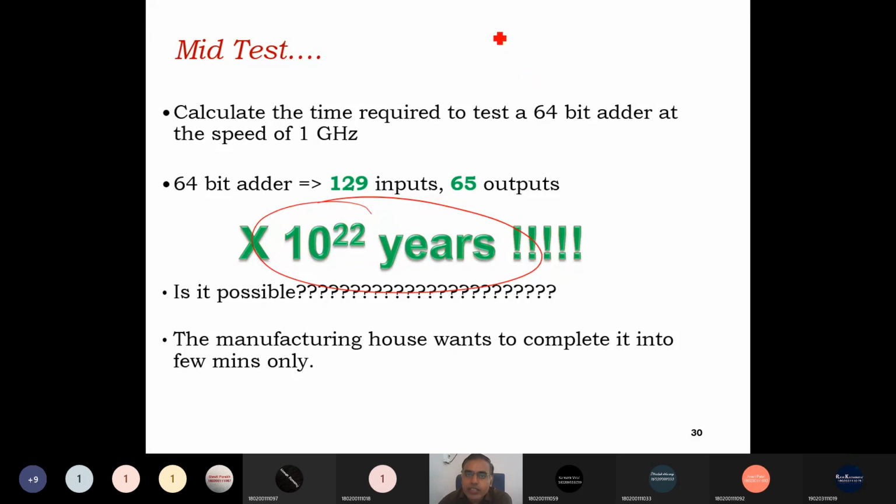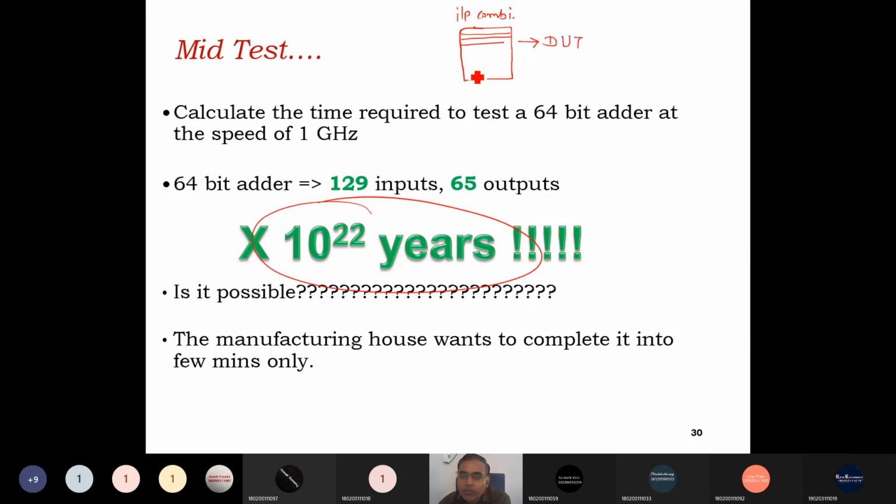So where is the intelligence required? Intelligence is required to select the input combinations. Here is the intelligence, right? If we go for exhaustive testing, we need to pass all the combinations to the DUT, design under test.